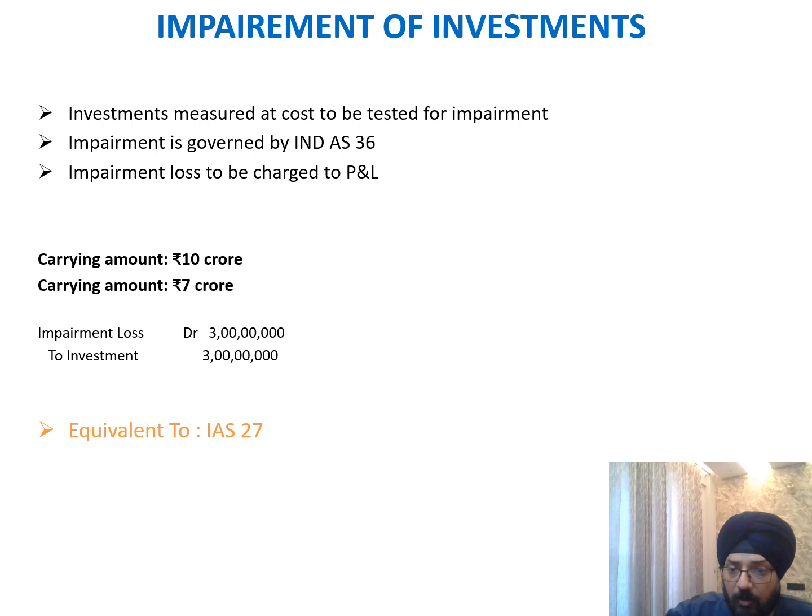Okay, now we'll quickly talk about the impairment of the investment. What is the treatment of the impairment of the investment in my SFS? So investment measured at cost should be tested for impairment, most importantly, because for fair value, it has to always be recognized at the fair value. So whatever movement in the fair value, that will be recognized through my OCI. But specifically for the cost, whenever it is measured at cost, it has to be tested for impairment, which is governed by Ind AS 36. Impairment loss will be charged to my P&L.